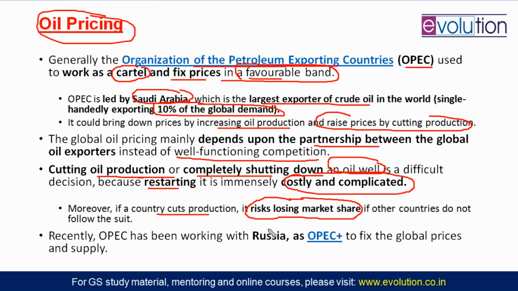So Russia is not in OPEC. OPEC says, Russia, please understand us, we will do the manipulation and you be with us. So Russia and OPEC came together and that became OPEC plus. They decided that together we will fix the global oil prices and supply, because Russia also has a very huge level of oil production, and in OPEC so many countries are producing oil. So they came to an understanding that let's not compete among ourselves, let's do the partnership, Russia and OPEC, make OPEC plus and control the global oil prices and supply.